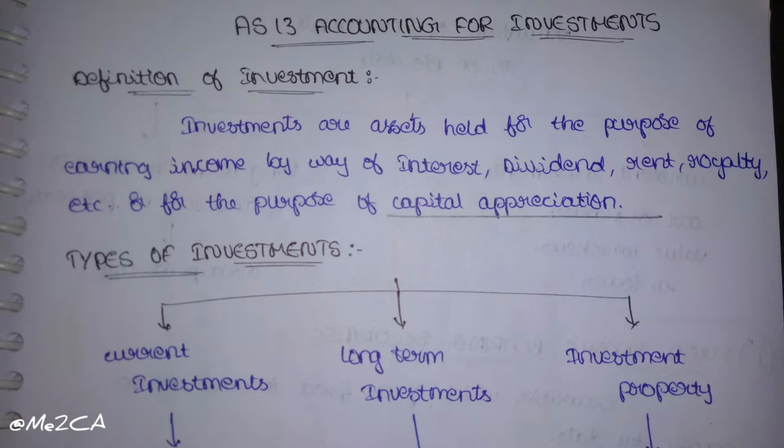The definition itself makes it clear that we are putting our money in bonds, fixed deposits, etc., as an example, and we are getting interest, dividend, rent, royalty as income, and the main purpose of this is to increase our capital. We call them investments, as we are earning income through them, and our purpose is capital appreciation.